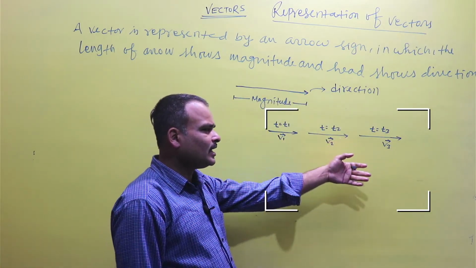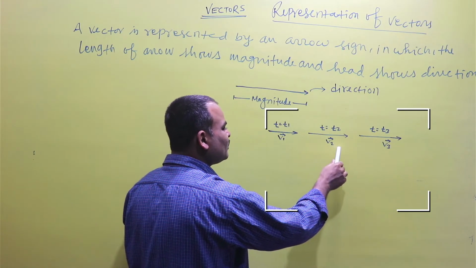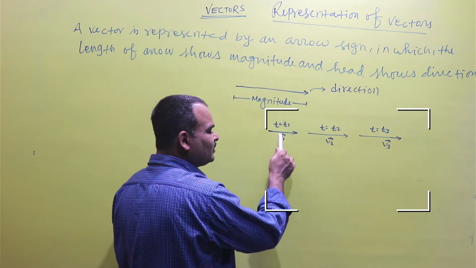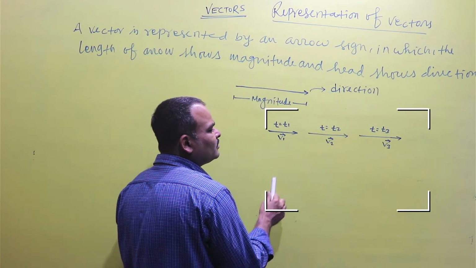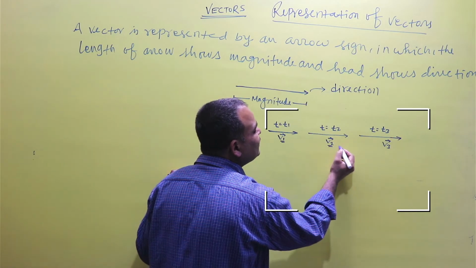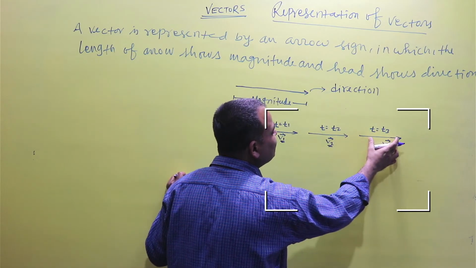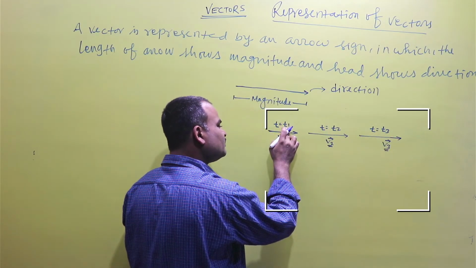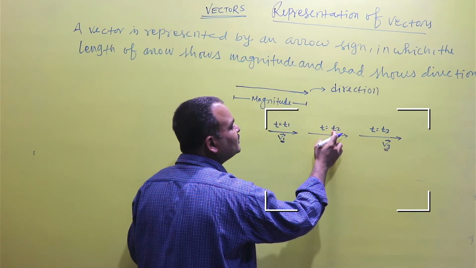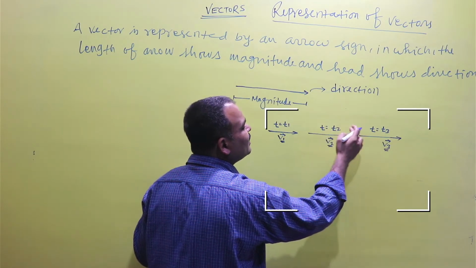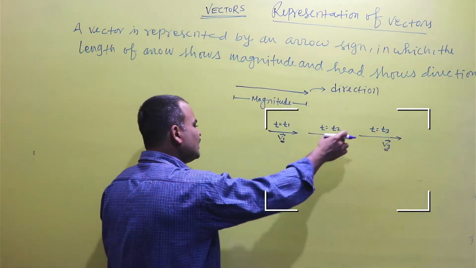What is represented by the arrow signs? V1, V2 and V3 are representing the velocity vectors, and the length of the arrow is increasing with time. That means the velocity of the object is increasing with time. The arrow is small at time T1, larger at time T2 and longest at time T3.